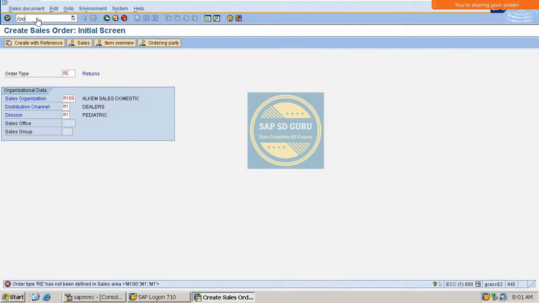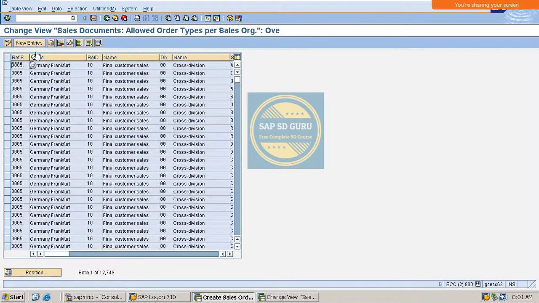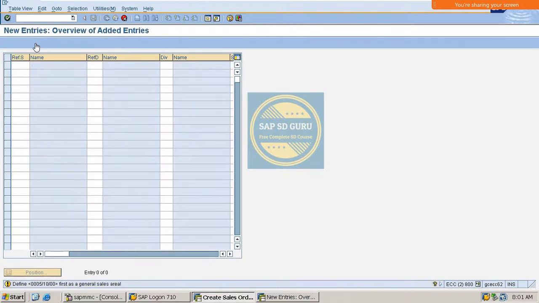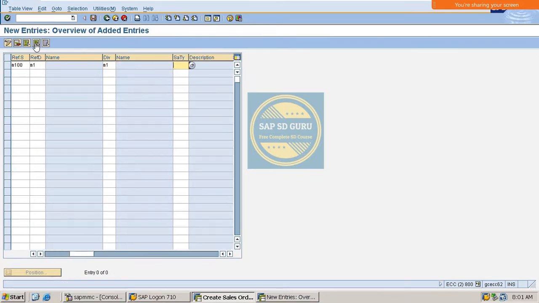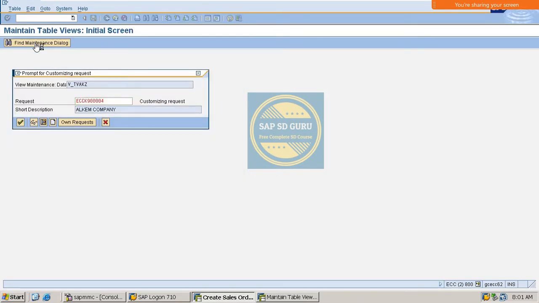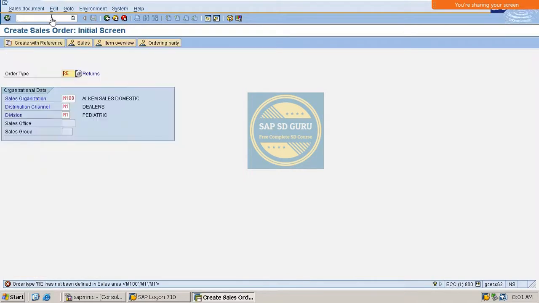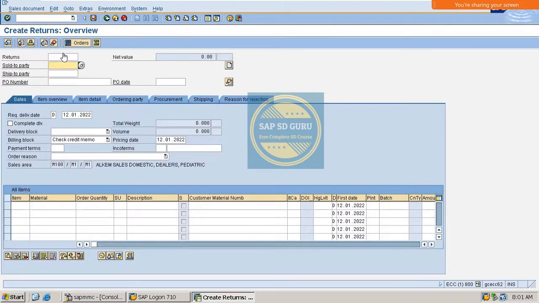Then we have to go to transaction OVAZ. Here we have to give new entries: M100, M1, M1, and RE. See, now it is allowing, right?